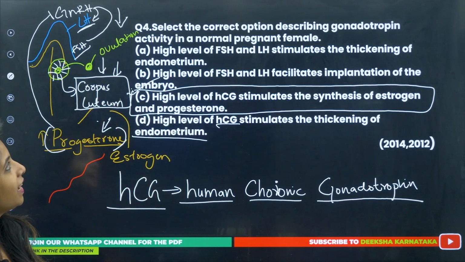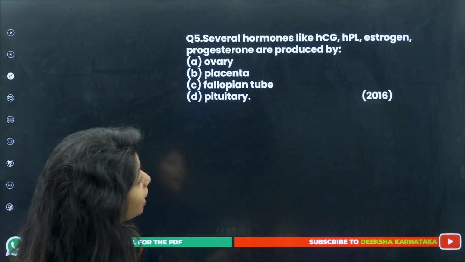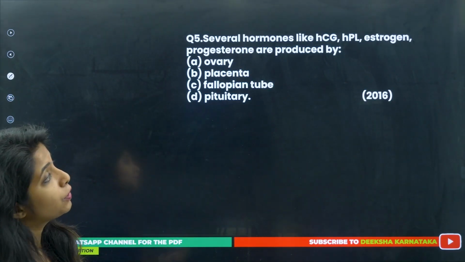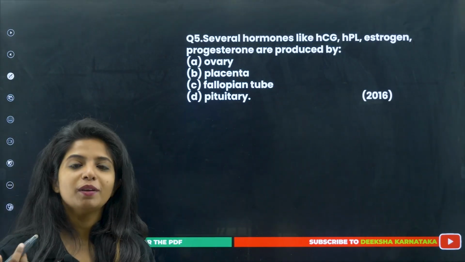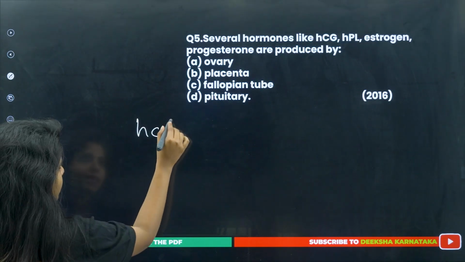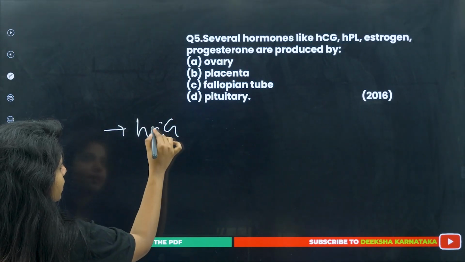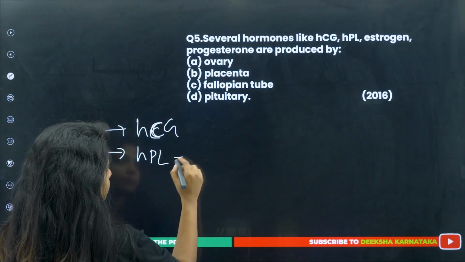Okay, going ahead. Question number 5, several hormones like HCG, HPL, estrogen, progesterone are produced by. So, okay, HCG we studied just right now. What do you mean by HCG? Human chorionic gonadotrophin, right? So, HCG is there. Now, HPL is also there. What do you mean by HPL?